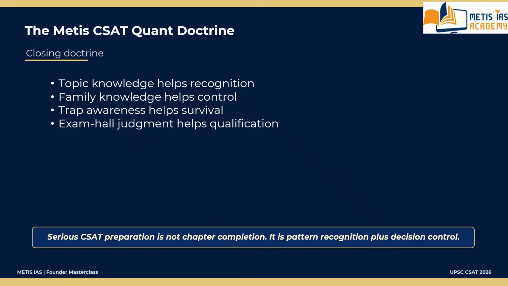So remember this clearly. Reading comprehension in CSAT tests reading architecture. Quantitative aptitude in CSAT tests decision structure. Topic knowledge helps recognition. Family knowledge helps control. Trap awareness helps survival. Exam hall judgment helps in qualifying the paper. And that is why serious CSAT preparation is not chapter completion. It is pattern recognition plus decision control.